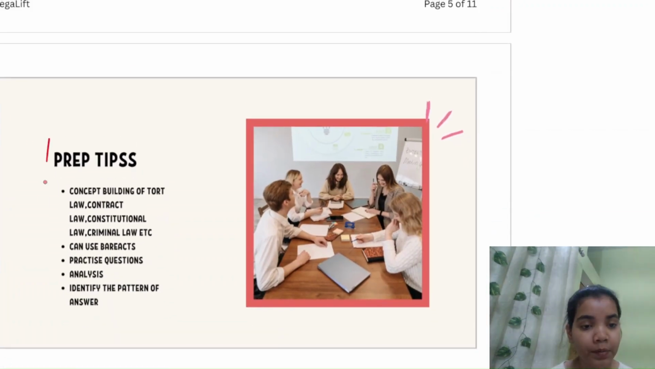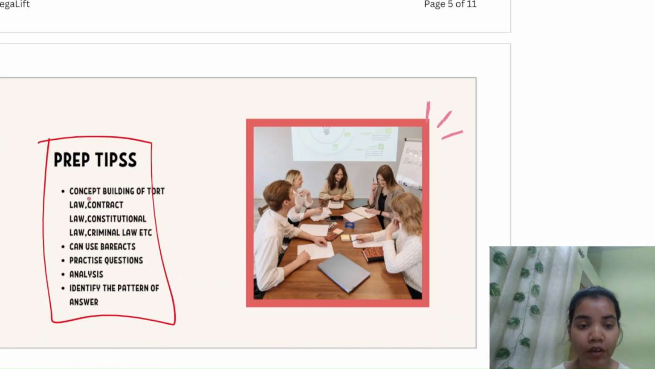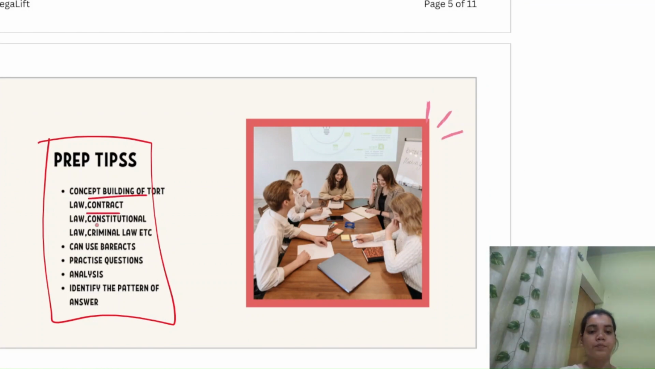So now some prep tips for legal reasoning. Again, the concept building of tort law, contract law, constitutional law, criminal law, etc.